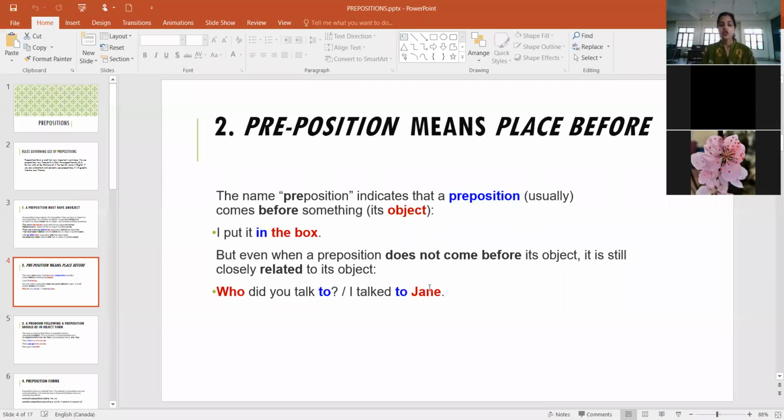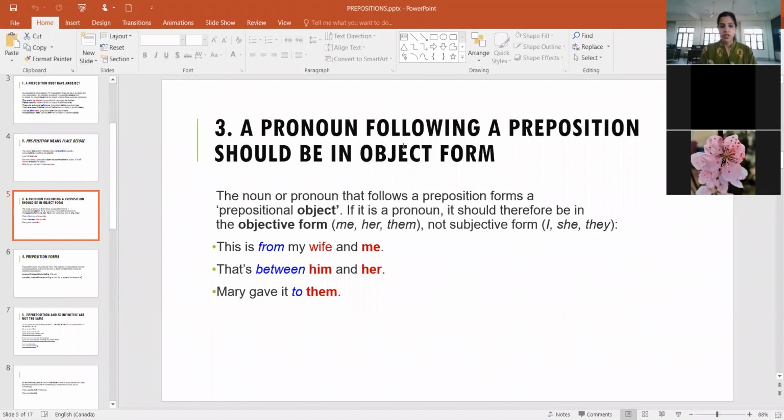I talked to Jane, right? So Jane is important here. Similarly, I put it in the box. So the box is important here, right? Let's move further. A pronoun following a preposition should be in object form, right?